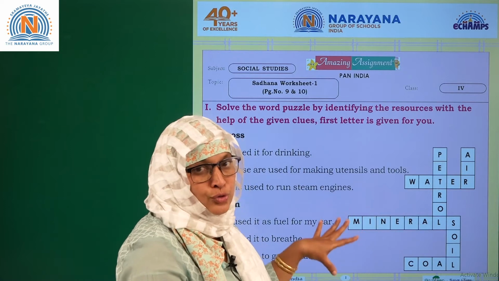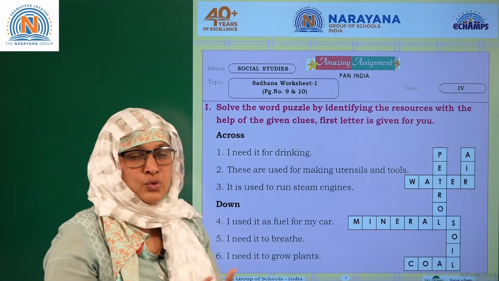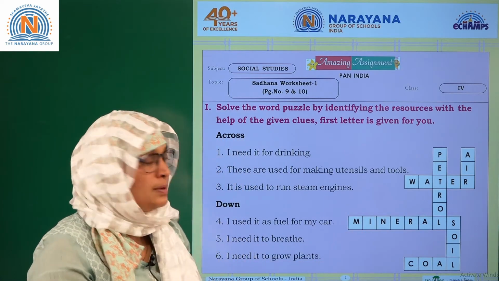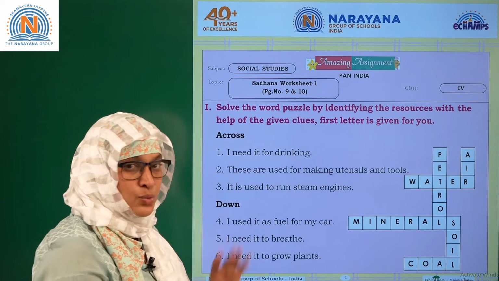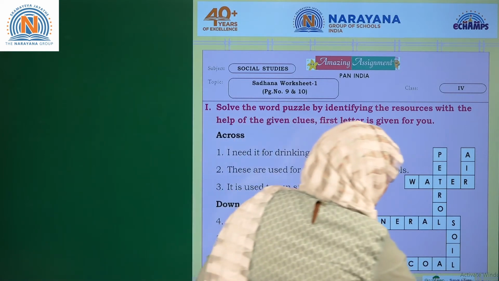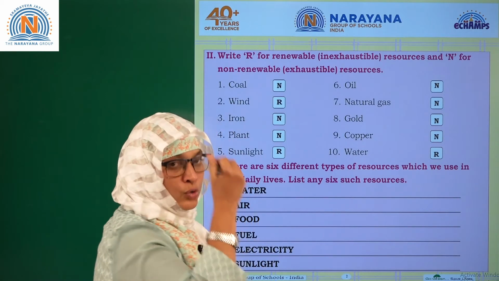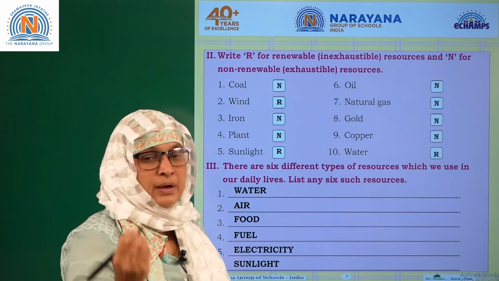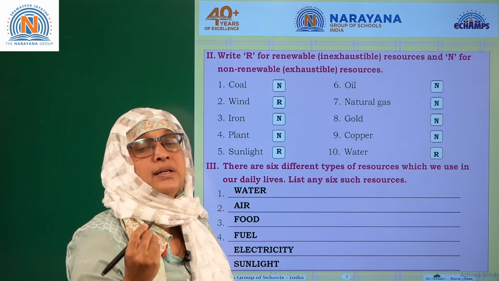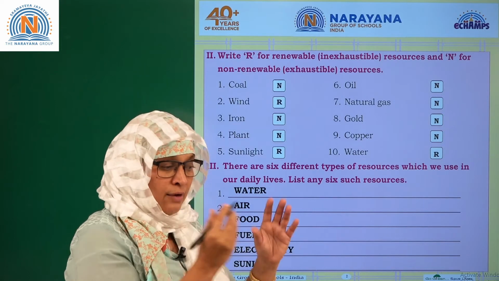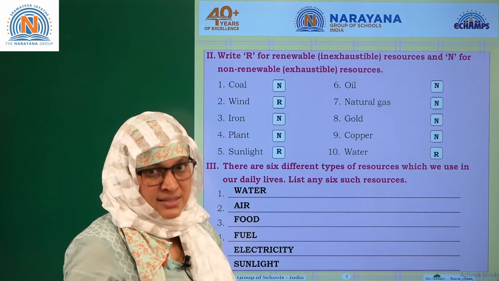This is how you need to do it, like a crossword puzzle you have in your magazines and your newspapers. Is it clear, children? It's very interesting. That's how you're going to build up, how to make the columns, how to complete the clues, and with the help of the clues, how you can get the answers.